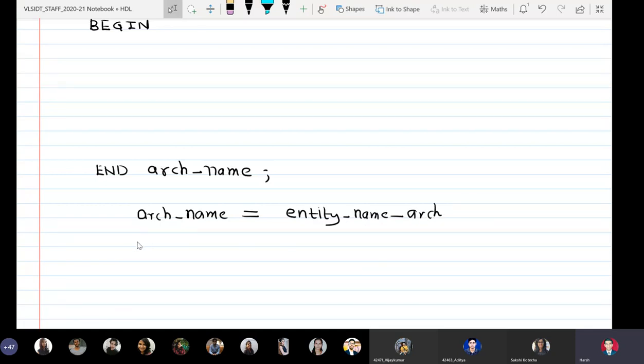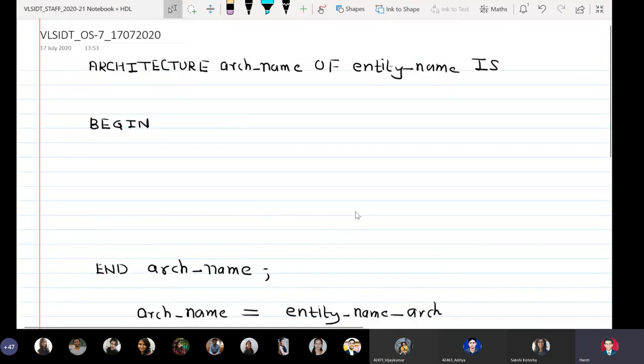So for example, if my entity name is and_gate, then my architecture name will be and_gate_arch. That is, entity name underscore arch can be the nomenclature followed for giving architecture names.